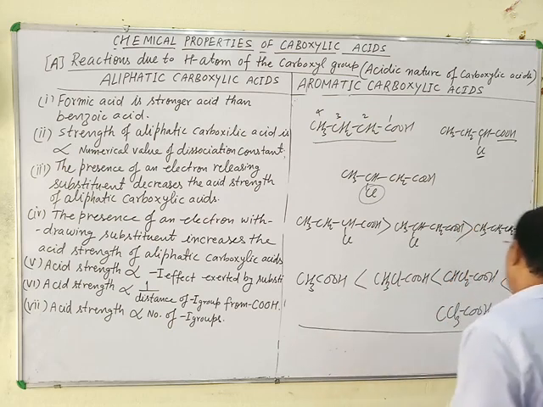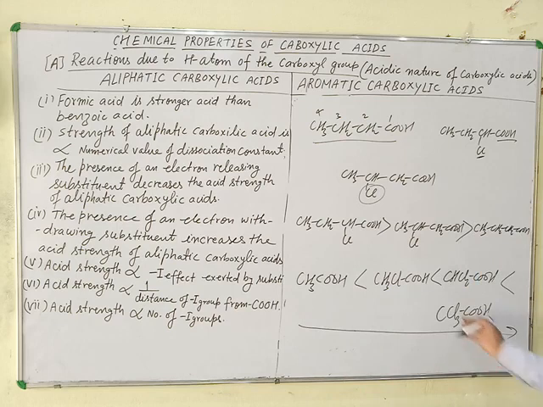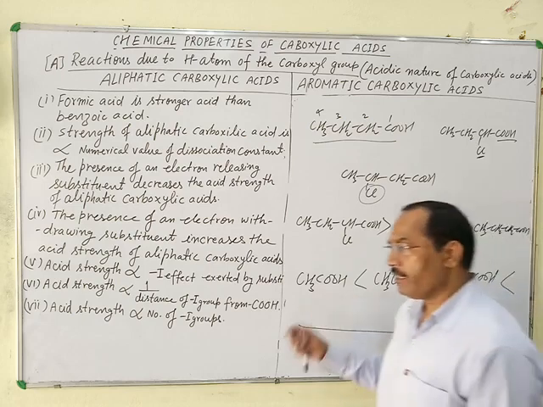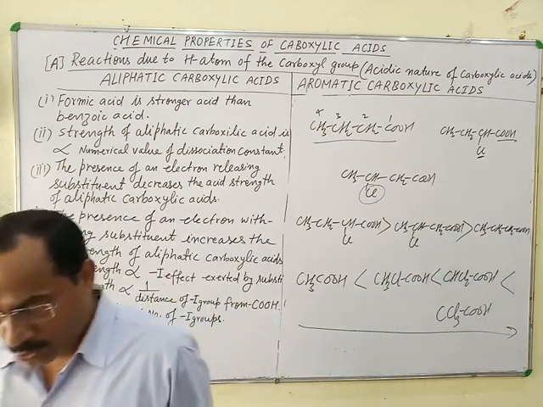This is the acidic strength of acetic acid and chloroacetic acid. Trichloroacetic acid is stronger than dichloroacetic acid. Dichloroacetic acid is stronger than monochloroacetic acid. Monochloroacetic acid is stronger than acetic acid.